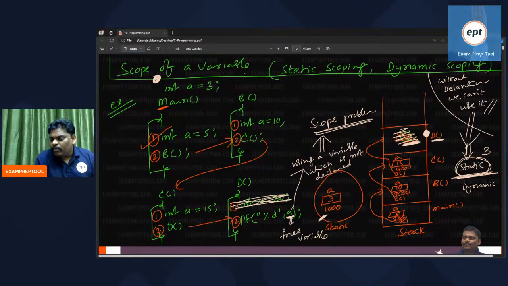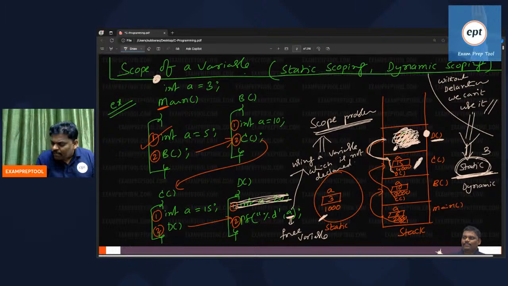What dynamic scoping does is, if A is not here, go to the previous one, where it may be available. If you go to the closest one, that is called dynamic scoping, then print 15.